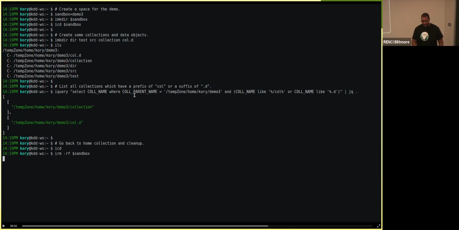And then we proceed to list only the collections that have a prefix of collection or COL and or suffix of .d. Also in this query, you notice that we've demonstrated support for parentheses in the sense that we want to only deal with collections that are under the demo 3 space, hence this one clause here. But the thing that we're most interested in is the usage of or and the like operators and parentheses.